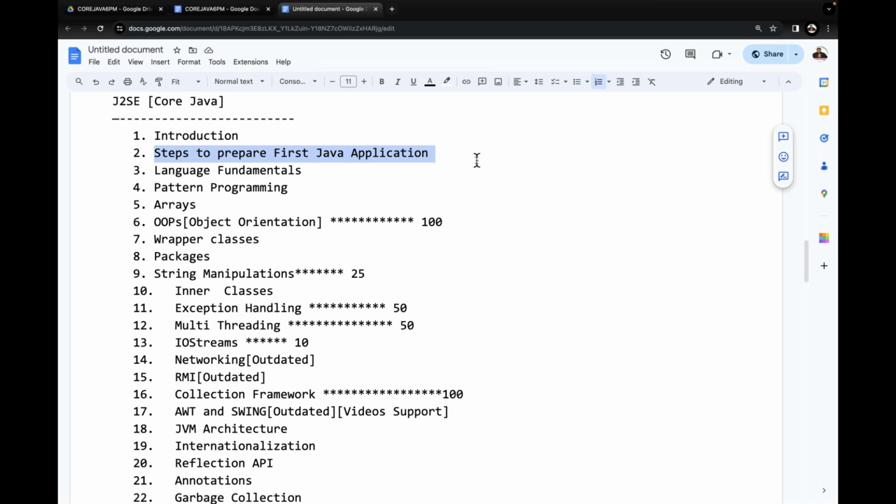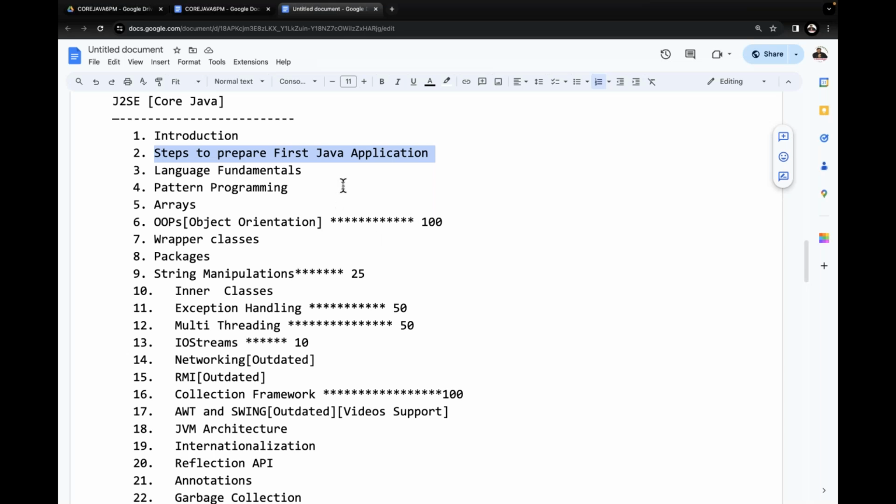Tomorrow I'm going to show how to download Java software from the internet, how to install it, how to provide setups, and what setups are required in our system to execute our program. Every setup we are going to see in tomorrow's class. Tomorrow is Sunday, then from the next class, from Monday onwards, we are going to continue our content effectively. Got it or not?